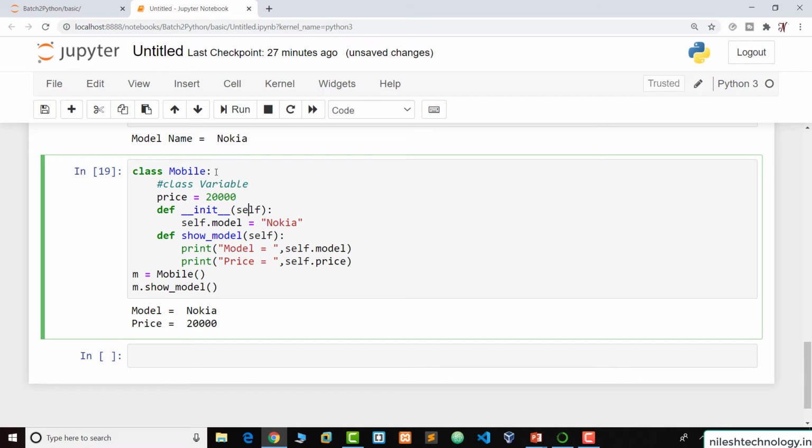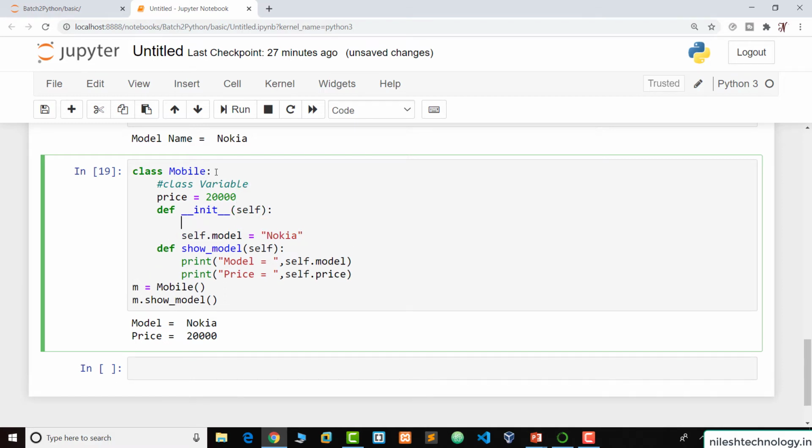And if you want to convert any function variable to a class variable by using the self keyword, then it is known as an instance variable. So this is the difference. Both are class variables. This is the direct class variable, this is the indirect class variable.